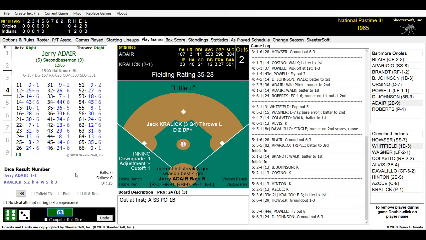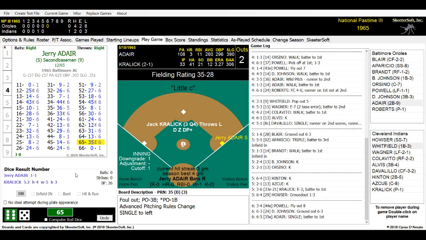Jerry Adair is due up here. Jerry Adair so far today is 1 for 1, base hit and a walk. Kralik is ready to go. Adair's at the plate. Here we go. And it is a 65. And Jerry Adair gets it out towards left field. It drops in, the ball getting just past our third baseman. Powell comes on in, gets it back in there, and Adair is on for the 3rd time this game.